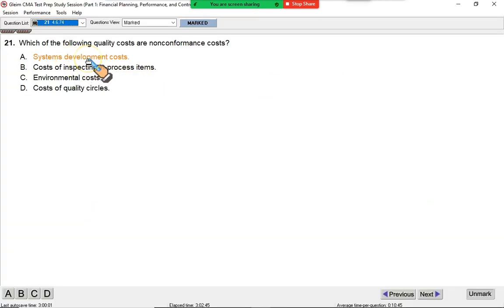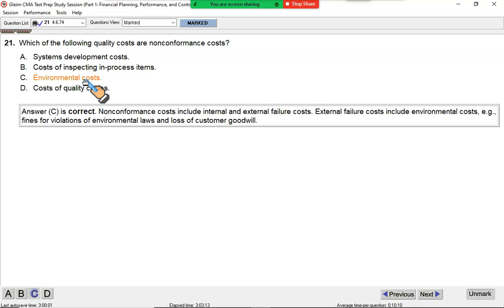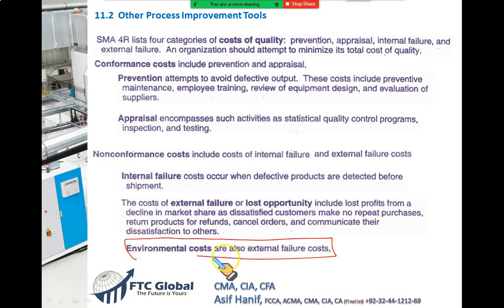Okay, now system development, they are conformance cost. Cost of inspection in process item, they are appraisal. Cost of quality circles, training your employees so they become more efficient and effective, it is again conformance cost. But environmental cost, the result of your bad production that damages the environment, this is considered as non-conformance cost. Let me show you the line where it is shown. Environmental costs are also external failure cost. If you damage the environment, the costs of loss to the environment is called the external failure cost.